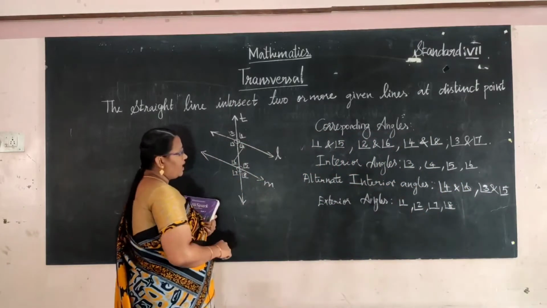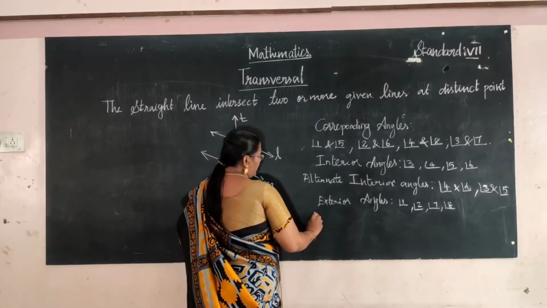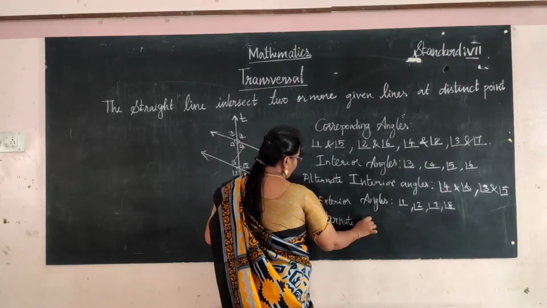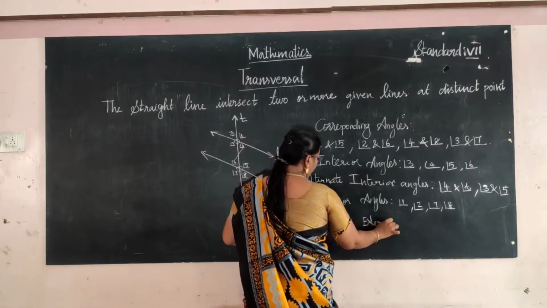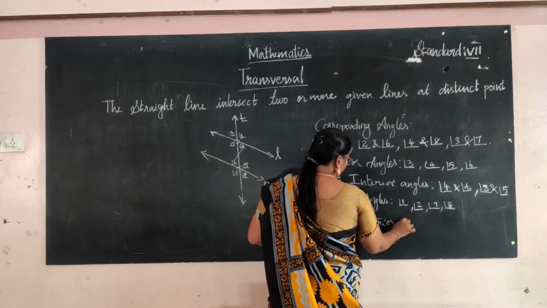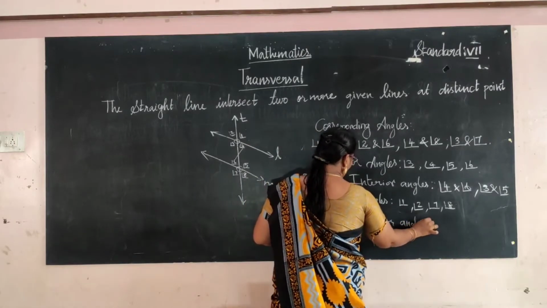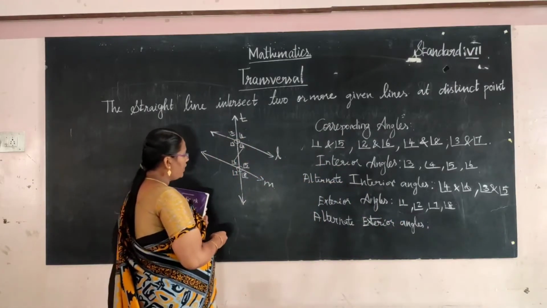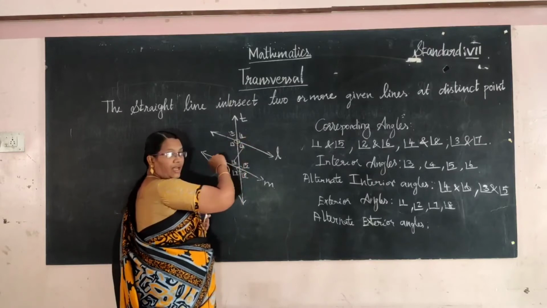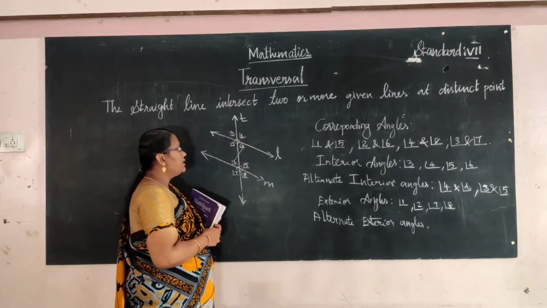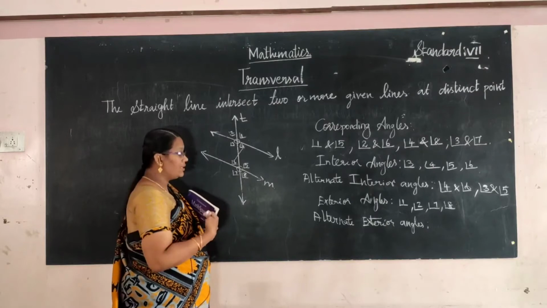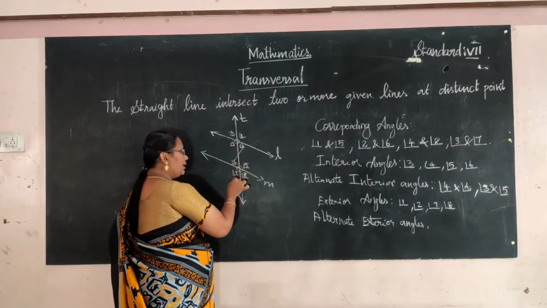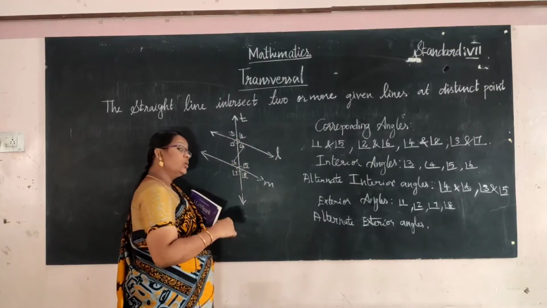Next one, alternate exterior angles. Exterior angles means outside of the lines, the angles that lie outside of the line are called the alternate exterior angles. So what are there? Angle 1, angle 2, angle 7, angle 8 are the exterior angles.